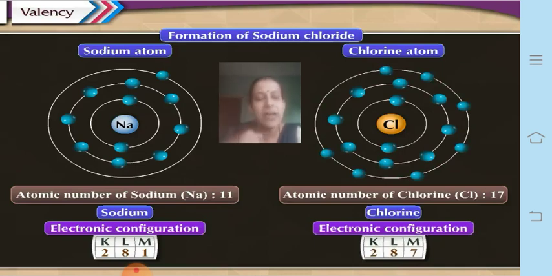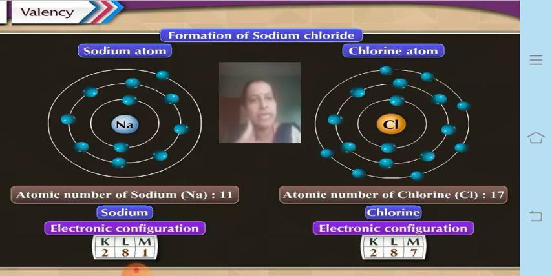Now instead of taking 7 electrons to complete its octet, meaning 8 electrons, which is very difficult, it can give 1 electron and acquire a stable state of 2, 8. So that means it gives 1 electron to any of the other elements. Let's suppose here sodium chloride we are talking about, so it gives that 1 electron to chlorine.